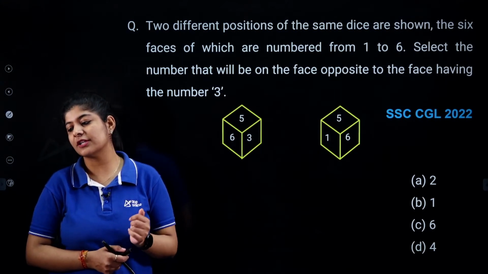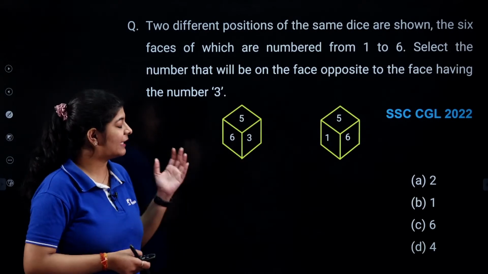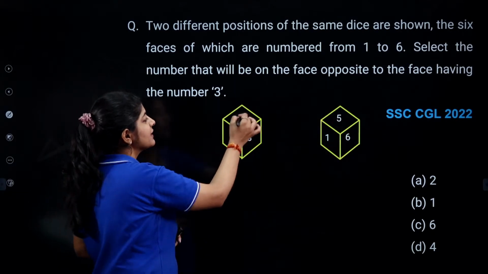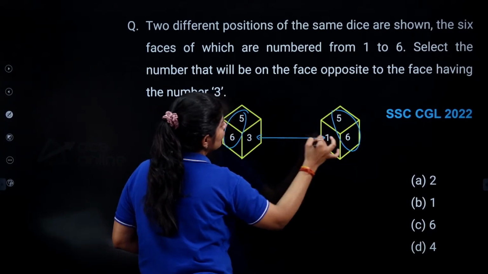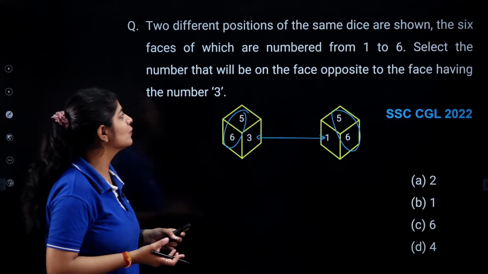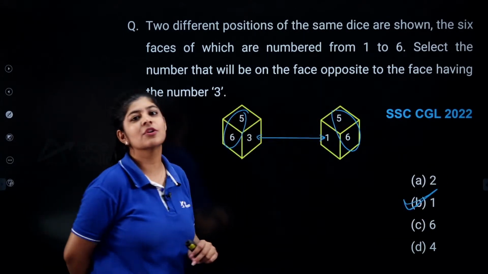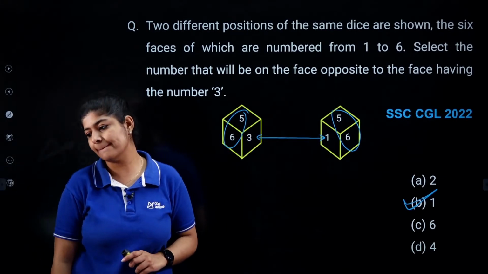Very good, Rajshekhar. Okay, so we already studied that if we are having views like this, and in these views, if two faces are common, then the third faces are opposite to each other. And what we have to determine? We have to determine the opposite face of 3, that is nothing but 1. So the correct answer over here is your option number B.